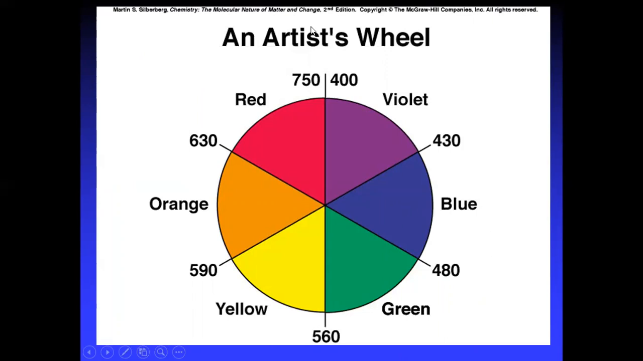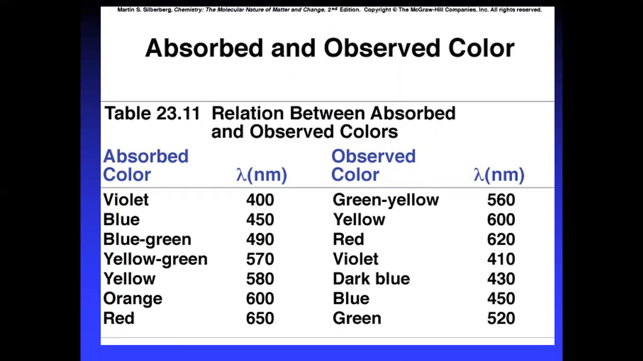If you see an artist's wheel, once the complex absorbs one particular radiation, another color is exhibited. You can see the absorbed and observed color, and how they relate. If the absorbed color is violet, at 400 nanometers, then the observed color is green yellow.